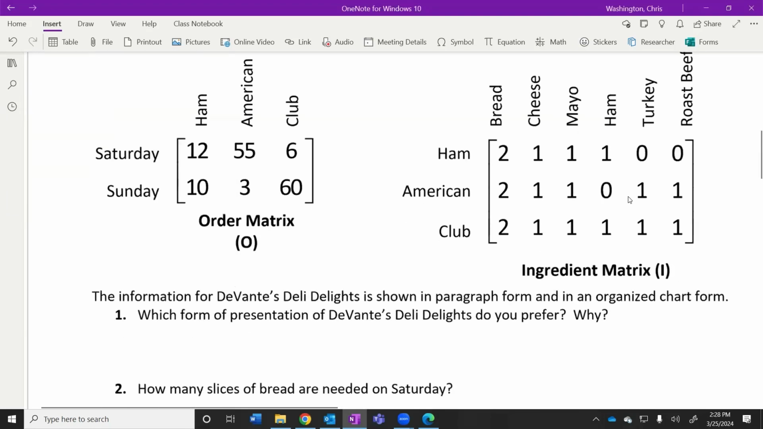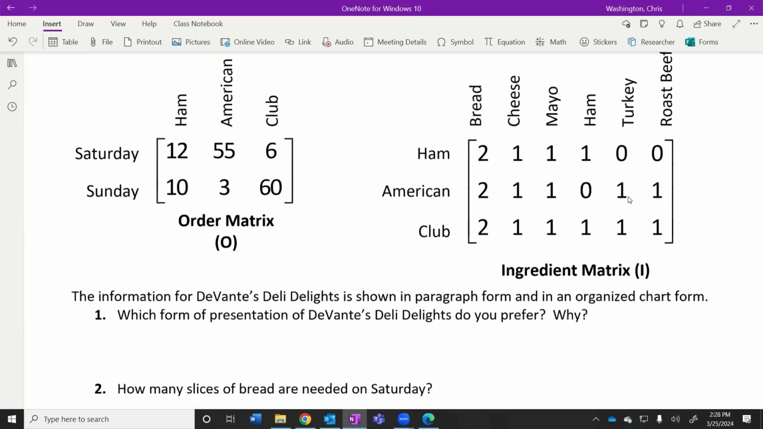Now let me ask you the same question. How many club sandwiches did they make on Saturday and Sunday combined? 66. A lot easier to see using this organized information here. We call this a matrix, right? We did some matrices last week.